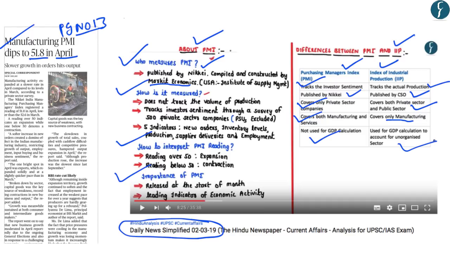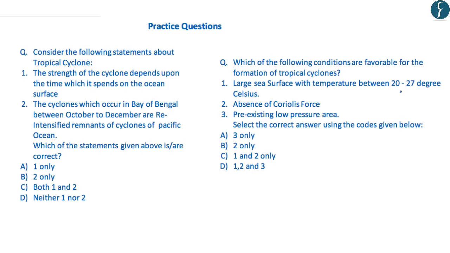So to understand all these things in detail, you can go through the DNS of 2nd March 2019. Also, a link for this will be provided in the description box today. Now, after today's discussion, you can try and answer these questions, and the answer for these questions will be displayed after 5 seconds.